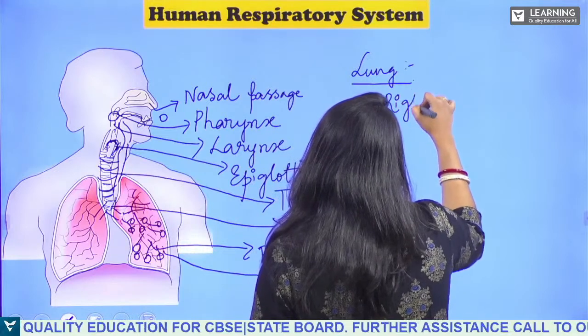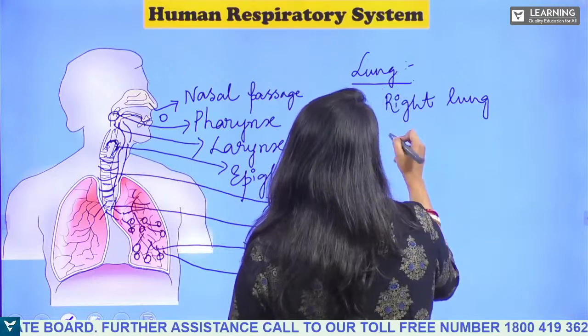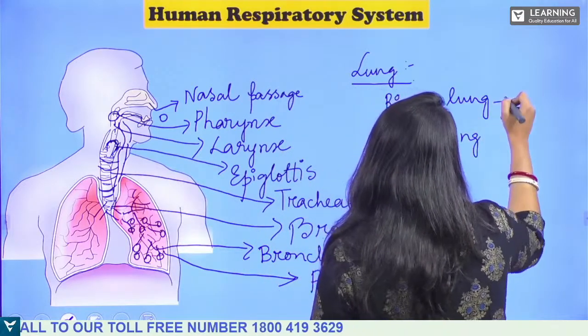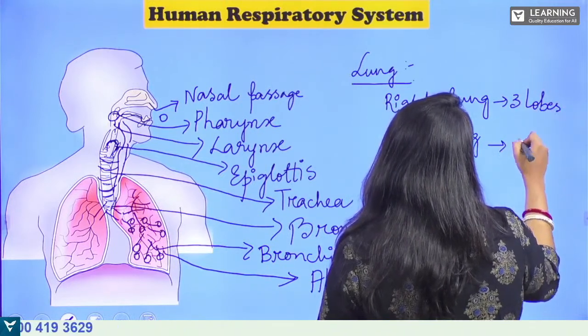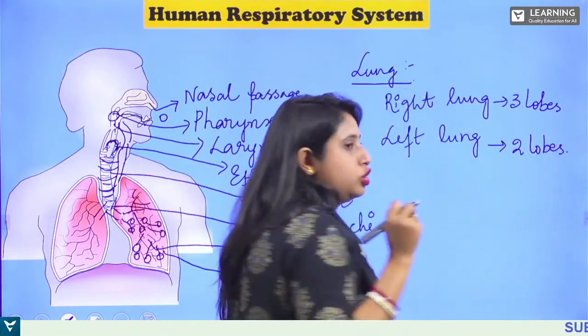So the right lung is a little bit larger than the left lung, okay. The right lung has 3 lobes in it, whereas the left lung has 2 lobes in it. Clear? 2 lobes in it.